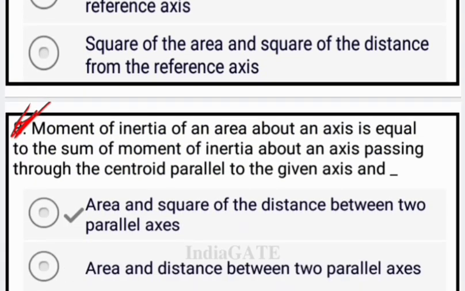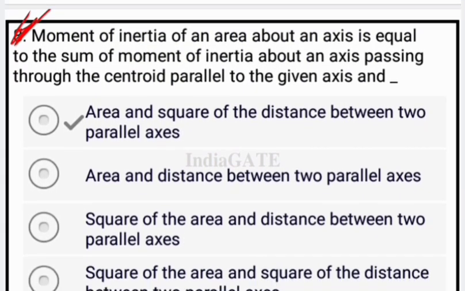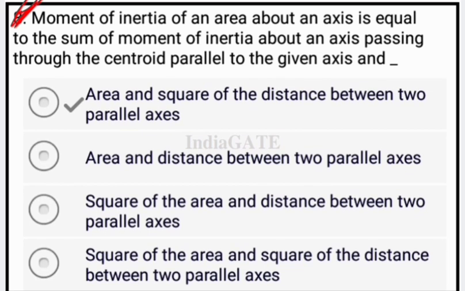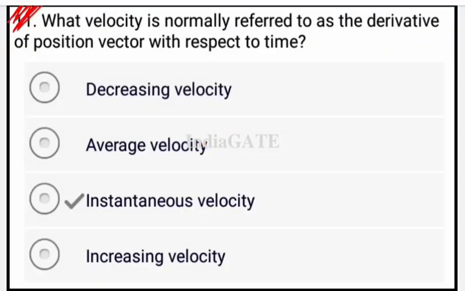Now come to the next question. The moment of inertia of an area about an axis is equal to the sum of the moment of inertia about an axis passing through the centroid parallel to the given axis, and the correct answer for this is area and square of the distance between the parallel axes. Next question: velocity is normally referred to as the derivative of the position vector with respect to time. So the answer to this question is instantaneous velocity.